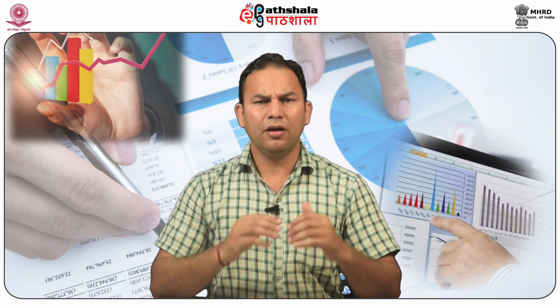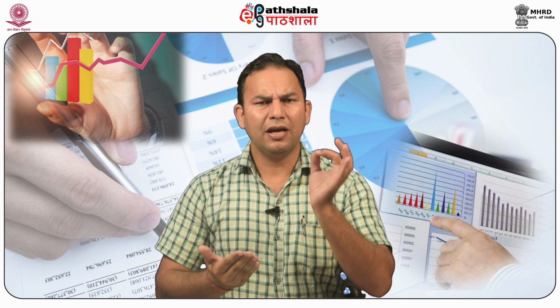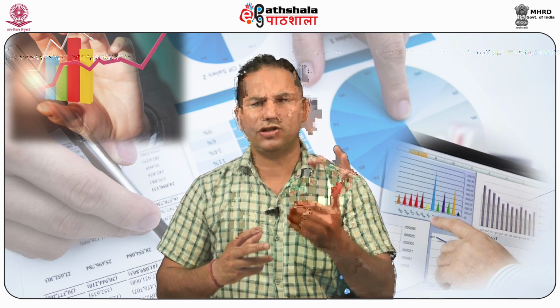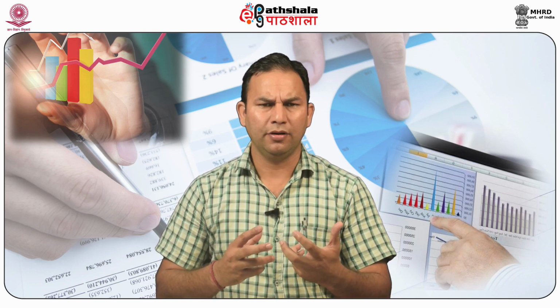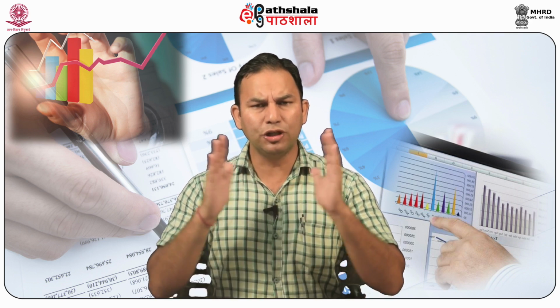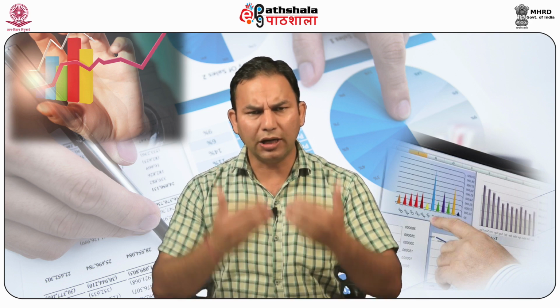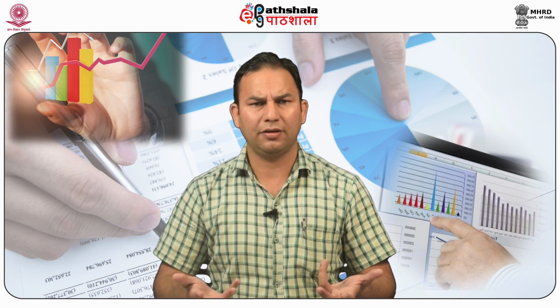According to section 129 subsection 1, the financial statements shall depict a true and fair picture of the affairs of the company and comply with the accounting standard referred under section 133. The format and journal instructions are laid down under part 2 of Schedule 3 regarding preparation of statement of profit and loss. Schedule 3 has also made it compulsory for a company to present cash flow statement along with the final accounts under the Companies Act 2013.